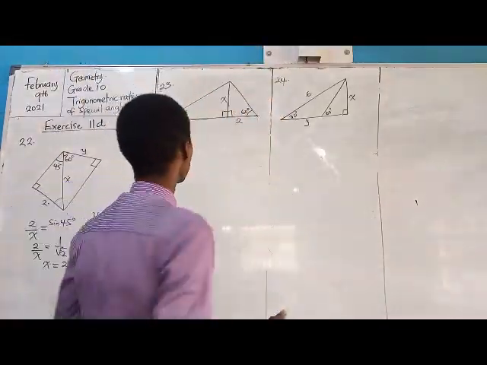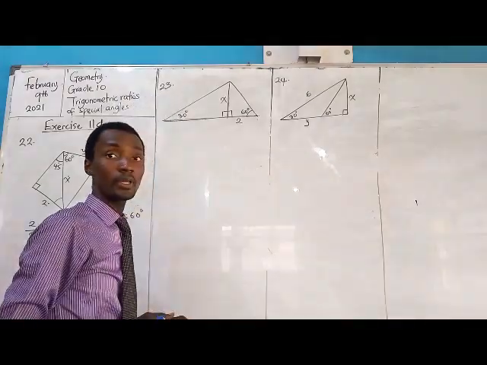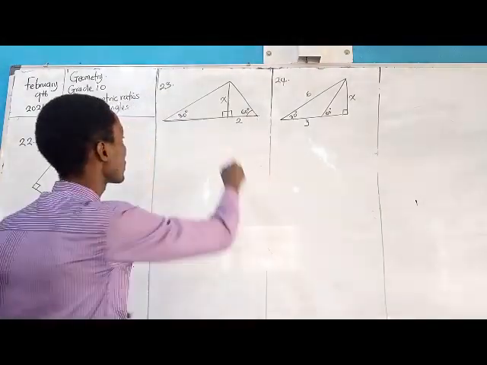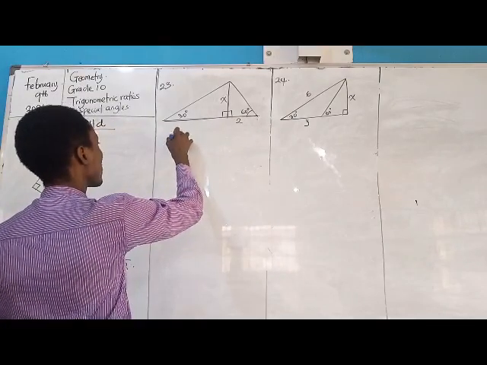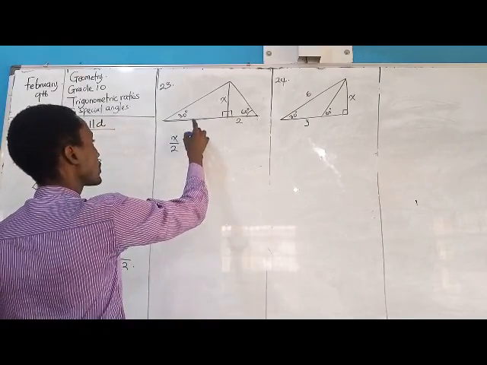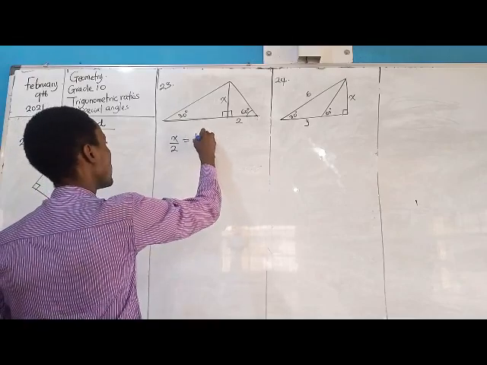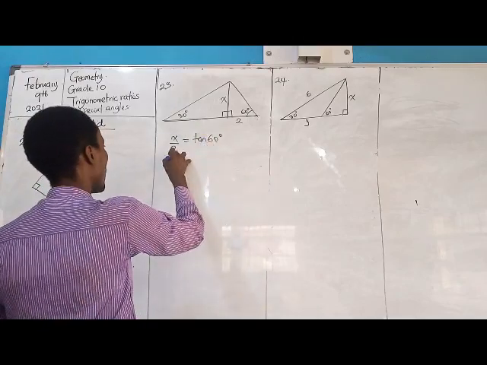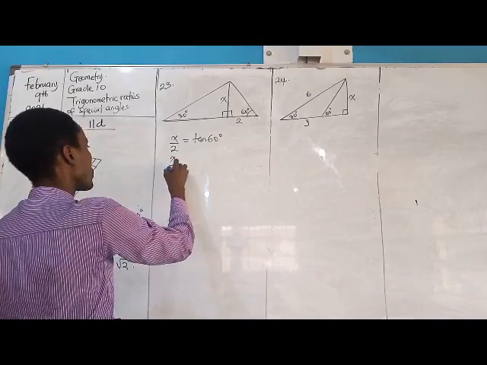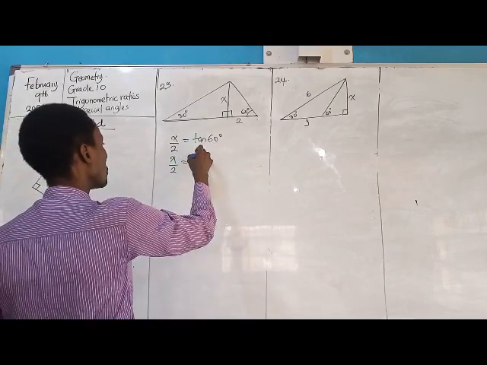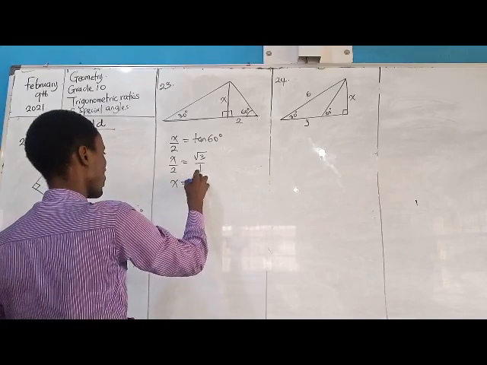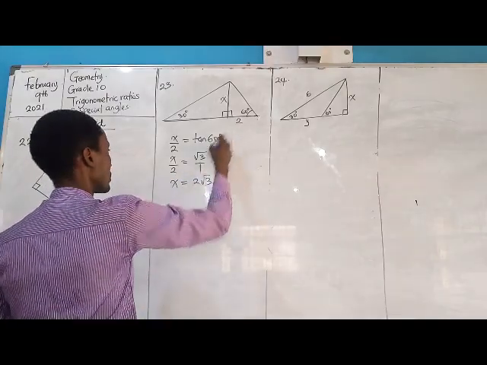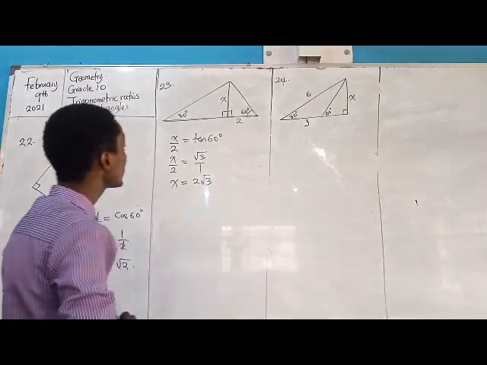Alright, we'll try to finish up the solution to this problem. We'll be looking at this one, which will be x over 2, which will give us tan 60 degrees. And that will be x over 2 equal to root 3 over 1. And as such, x will be equal to 2 root 3. So that takes care of that one.